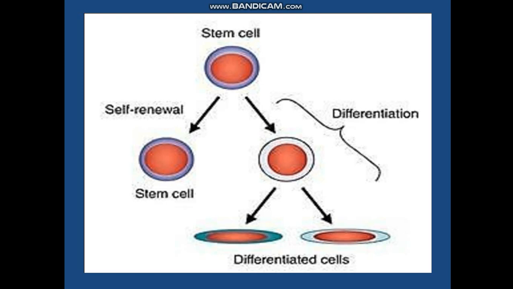They have a property of self-renewal, and by self-renewal, they will form another stem cell only. And the second process there is differentiation. By differentiation, they will form more differentiated cells. That means more specialized cells, which are specialized to do special functions, only few functions. Okay, they are not as versatile as the stem cell itself. So the differentiated cells can also be formed from the stem cells, but at the same time, the stem cell can also be formed by the process of self renewal.